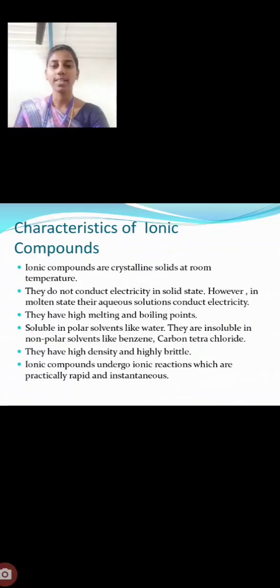Next, we see the characteristics of ionic compounds. Ionic compounds are crystalline solids at room temperature. They cannot conduct electricity in the solid state, but in the molten state and in aqueous solutions they conduct electricity. They have high melting and boiling points. They are soluble in polar solvents like water, and insoluble in non-polar solvents like carbon tetrachloride, benzene, etc. They have high density and are highly brittle. Ionic compounds undergo ionic reactions which are practically rapid and instantaneous.